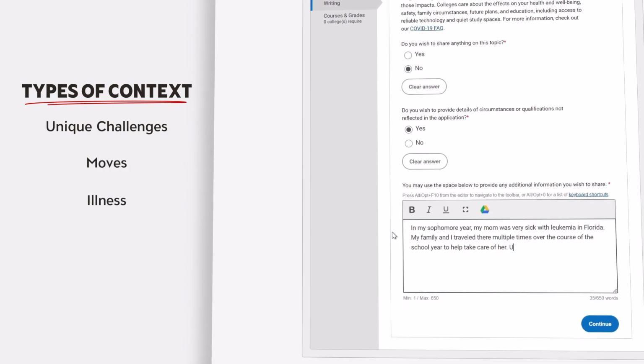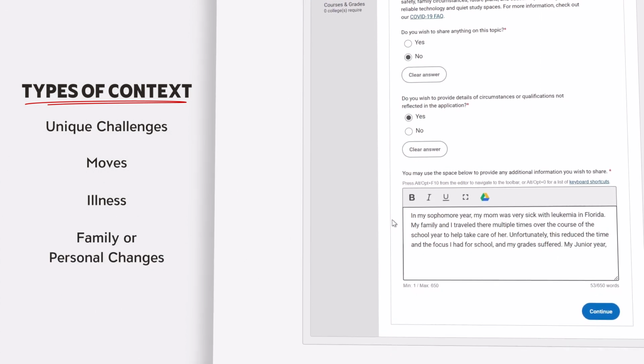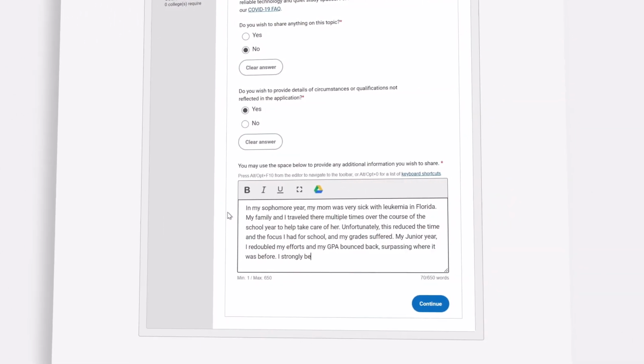Maybe you moved or got sick, or had a big family or personal change that the admissions team would need to know about as they review your application. This is not required, but this would be the perfect opportunity to fill them in.